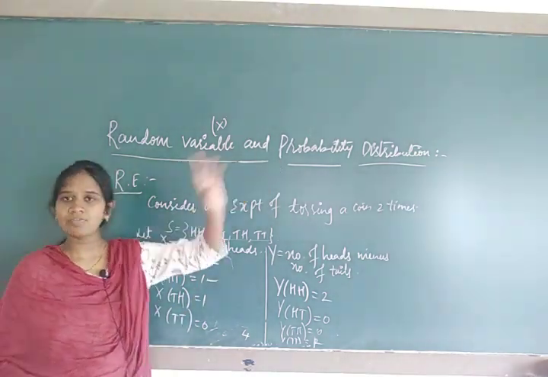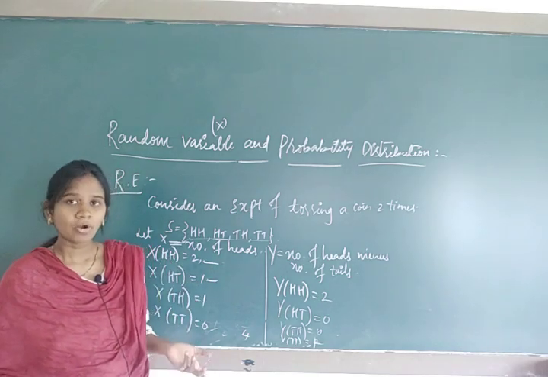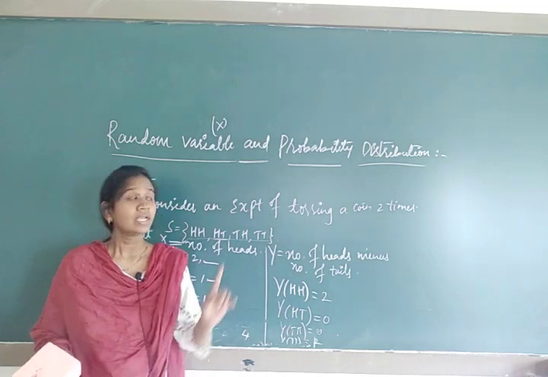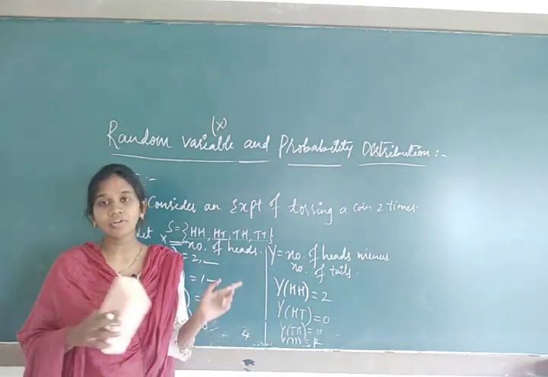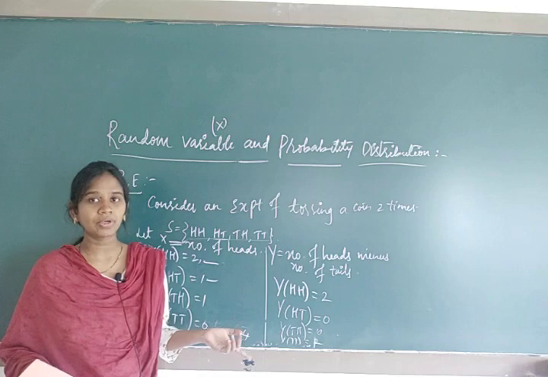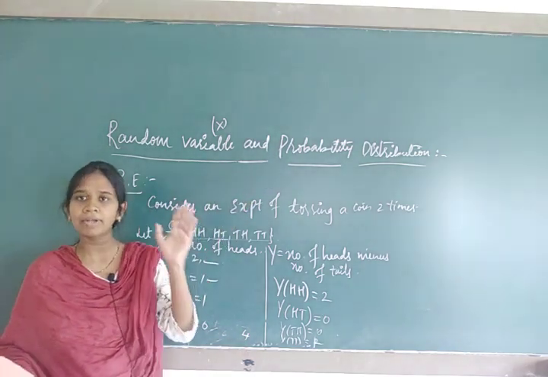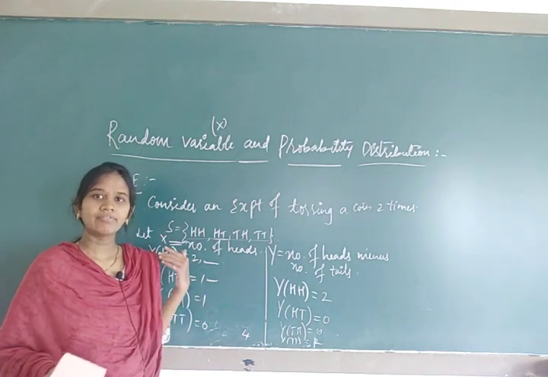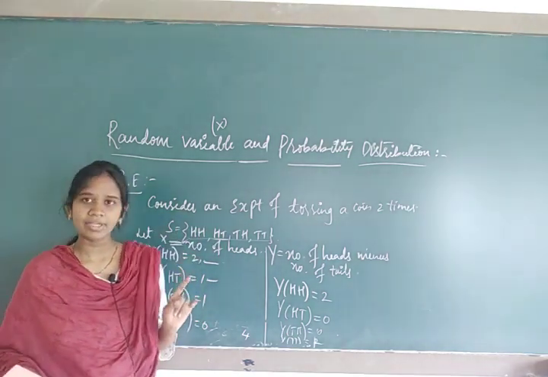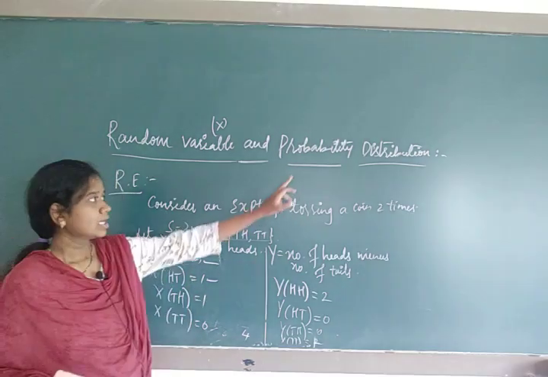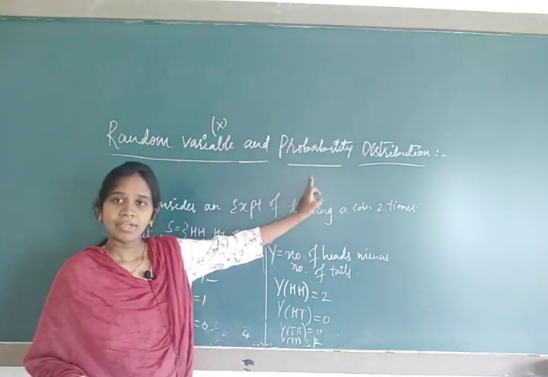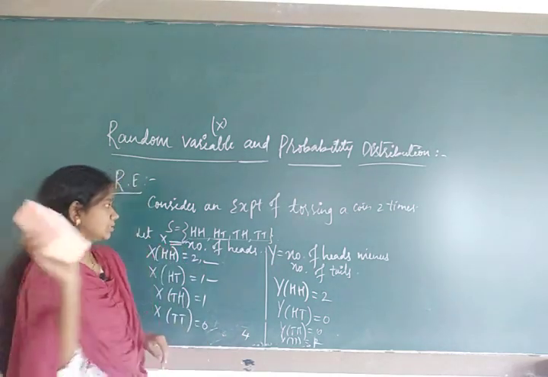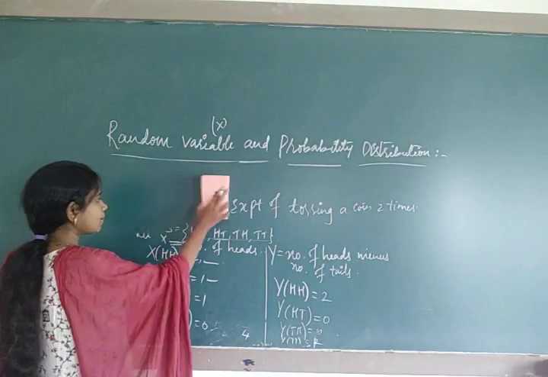Now the further heading was probability distribution. What is the probability range? We know that the maximum range of probability is 1. Is it distributed correctly for that experiment or not? That we are going to check. So it is called probability distribution. The distribution of probability for each random variable is known as probability distribution. I'll write here: probability distribution.